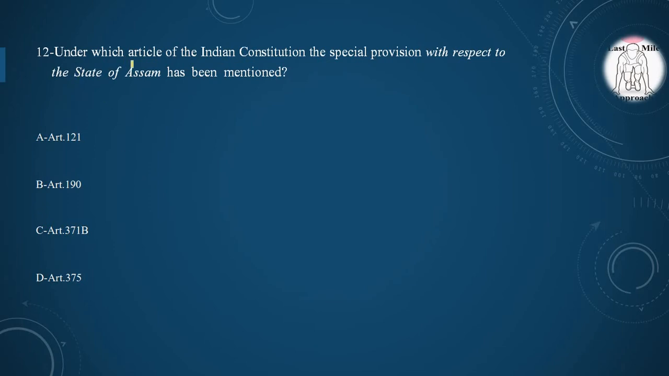Moving to our 12th question. Under which article of the Indian Constitution the special provision with respect to the state of Assam has been mentioned? Option A, Article 121, option B, Article 190, option C, Article 371B, option D, Article 375, and the correct option is option C, Article 371B.